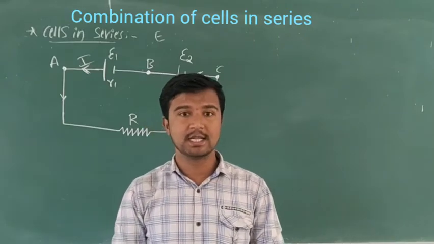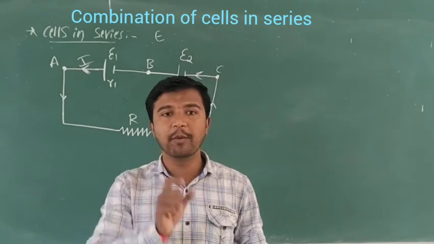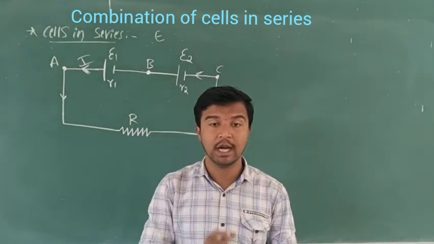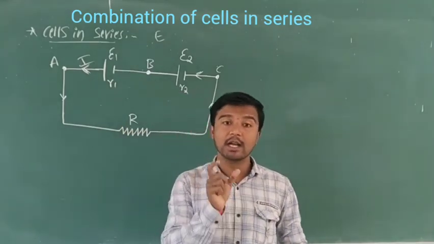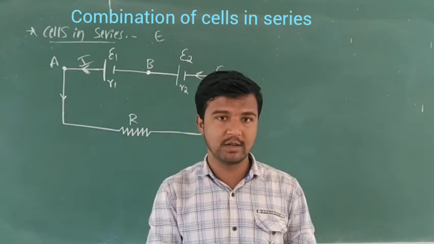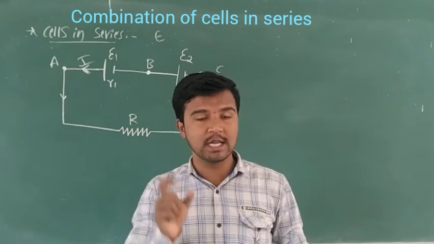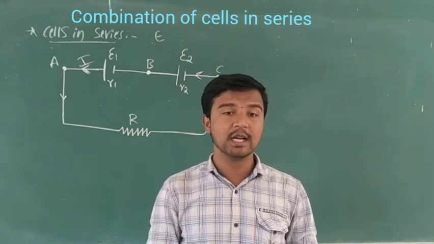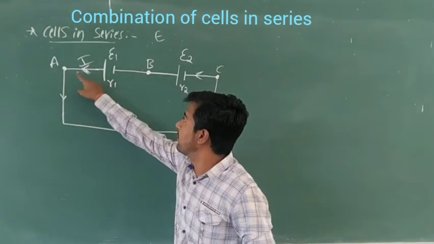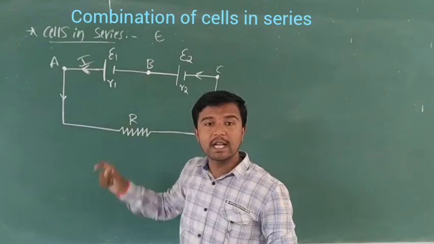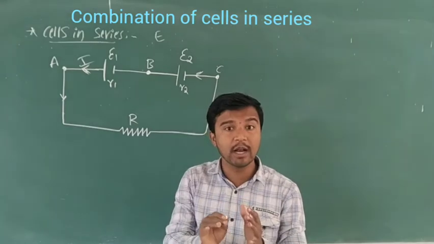Next, in these cells, what is the terminal potential difference? Here the important word is terminal potential difference. Terminals means the ends of a cell, positive end and negative end. We have to calculate the terminal potential difference. Terminal potential difference is defined as the potential difference between its terminals when current is drawn from the cell.